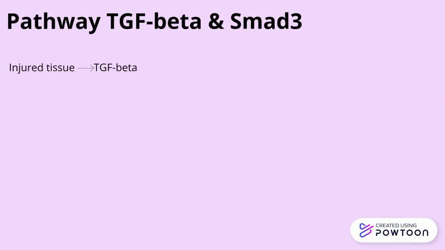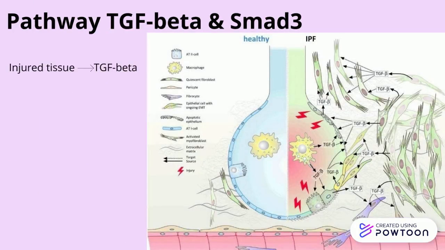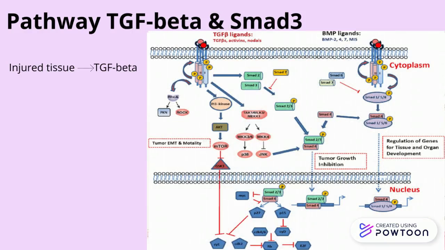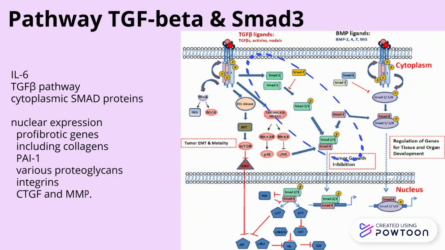The injured lung tissue activates the TGF-beta pathway, which activates cytoplasmic SMAD proteins. Thereby, SMAD2 and SMAD3 get phosphorylated by the TGF-beta receptor type 1, and they will form a complex with SMAD4. This complex regulates the nuclear expression of different types of genes that have an effect on the fibrosis.